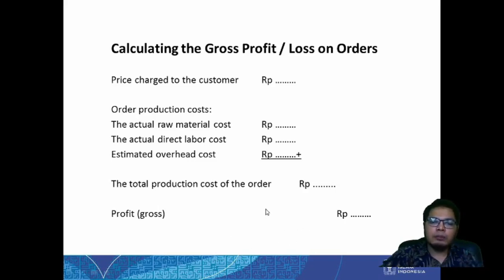However, we remember that in the actual it might be different. The actual might be different from the estimation. So sometimes we need to also check whether we actually got a profit or not. So basically, by using the price charged to the customer and all of the production costs, when we subtract the production cost from the price charged, we can know whether it is a profit or not.